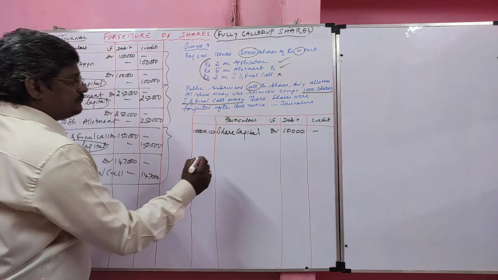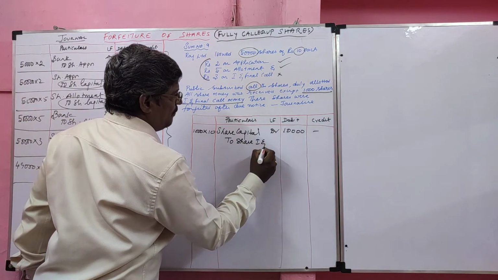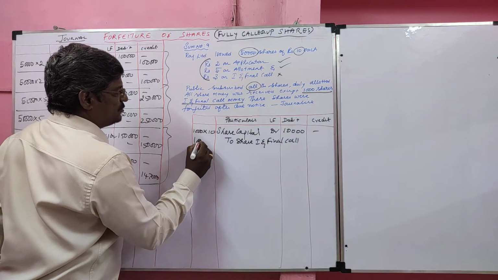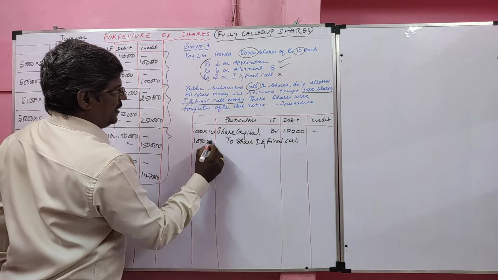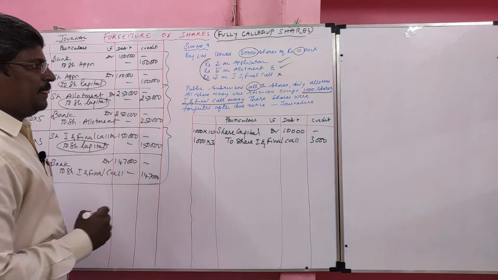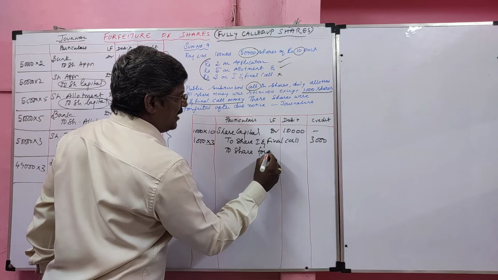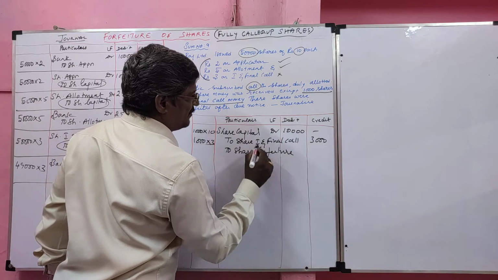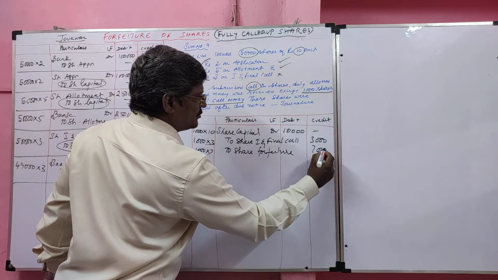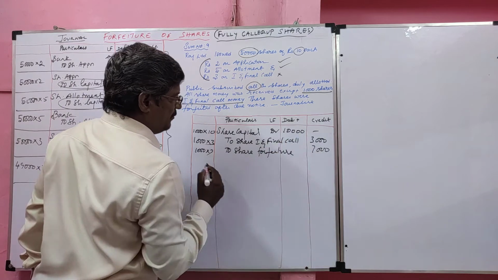Next, unpaid value should be credited to share first and final call. Unpaid value, how much? 1,000 shares into 3, 3,000 rupees unpaid. Paid value should be credited as share forfeiture. 10,000, how much? 1,000 into 7, 7,000. So this is the unpaid value, this is the paid value, this is the called up value.